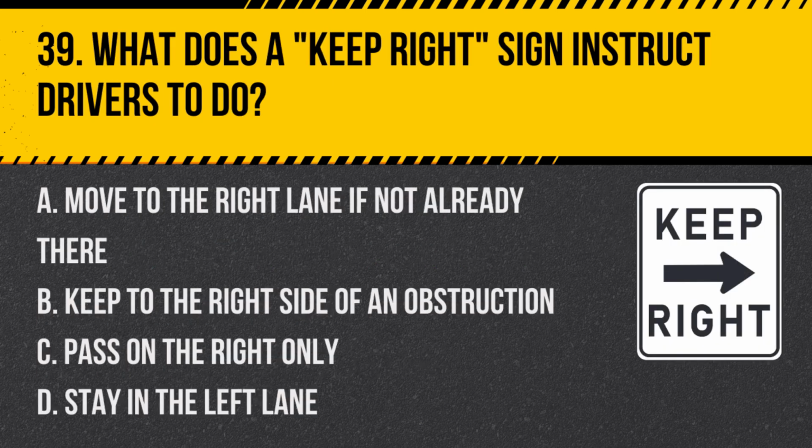Question 39. What does a keep right sign instruct drivers to do? A. Move to the right lane if not already there. B. Keep to the right side of an obstruction. C. Pass on the right only. D. Stay in the left lane. Answer B. Keep to the right side of an obstruction. A keep right sign instructs drivers to stay to the right of a median or obstruction on the road.